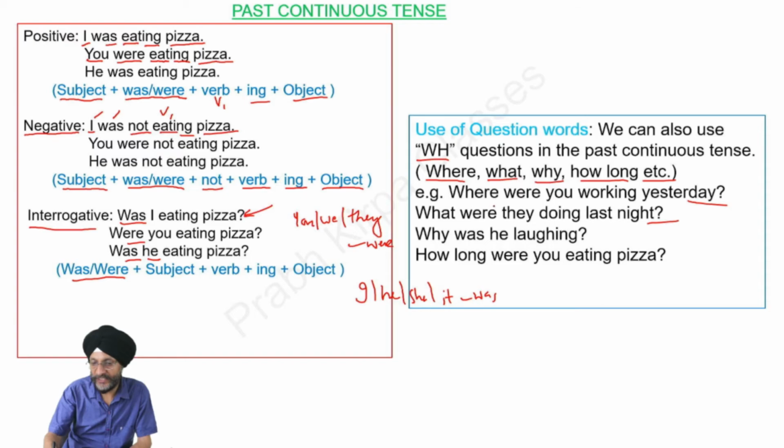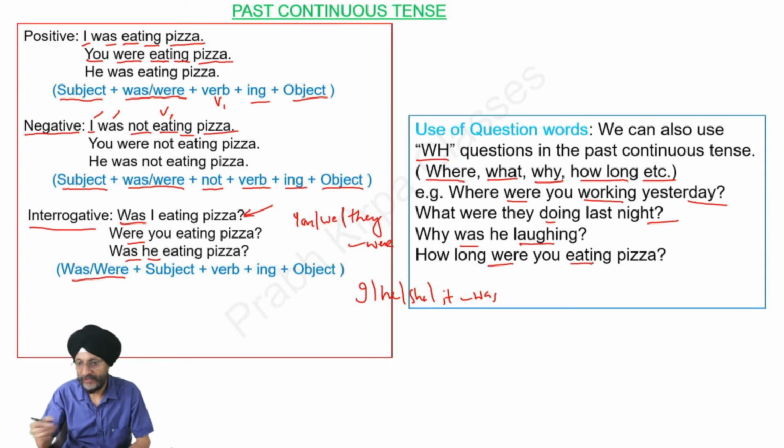Here you will see that WH questions are there. These are followed by was or were. Then comes the first form of the verb. Here you will see work, do, laugh is the first form of the verb. Then comes ing and then object, and at the last of the sentence question mark is there.